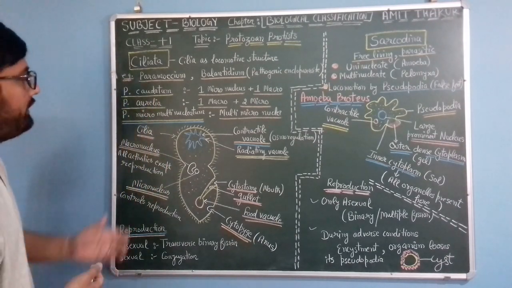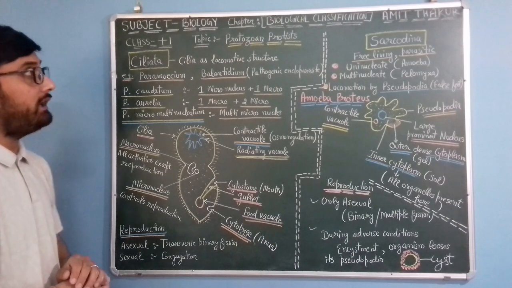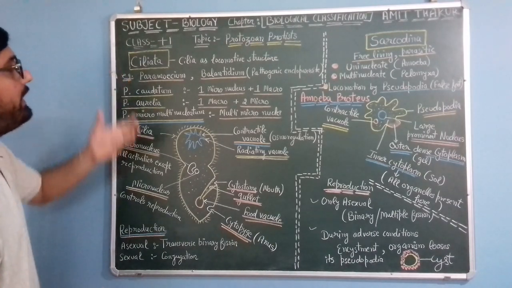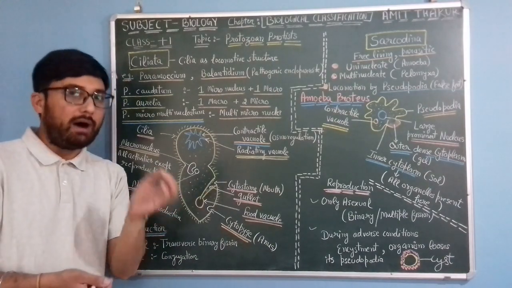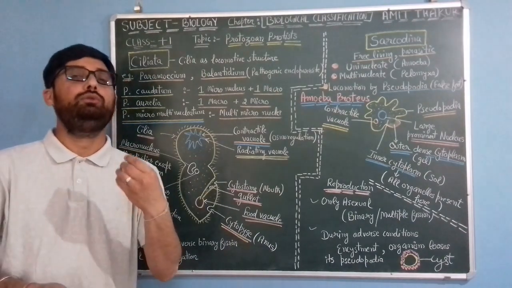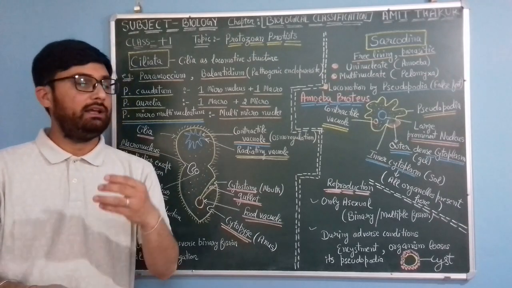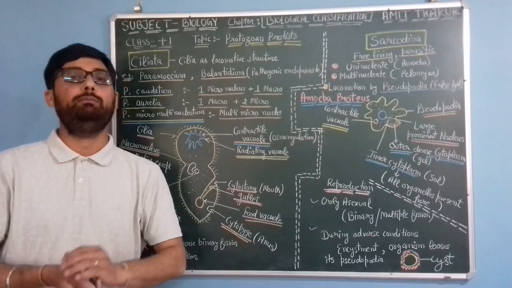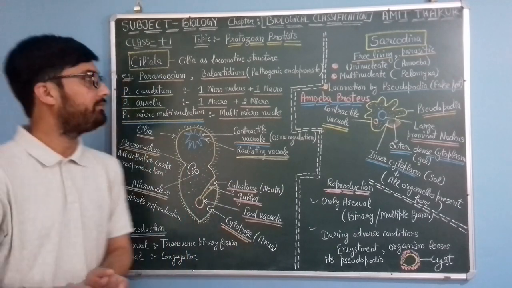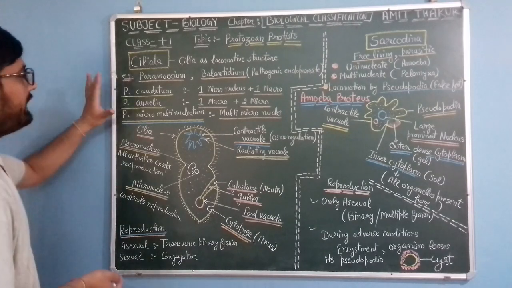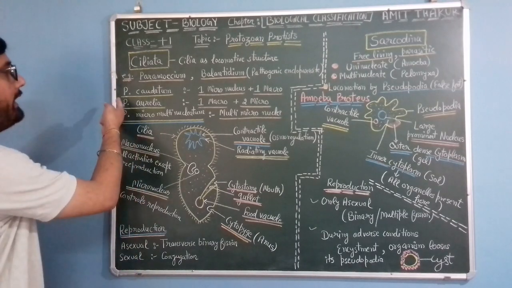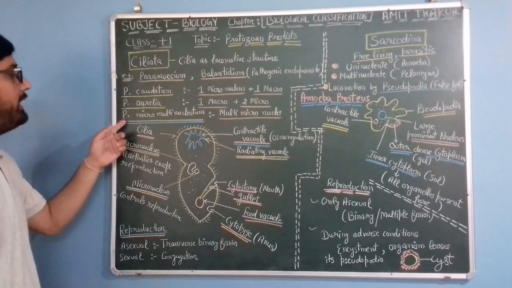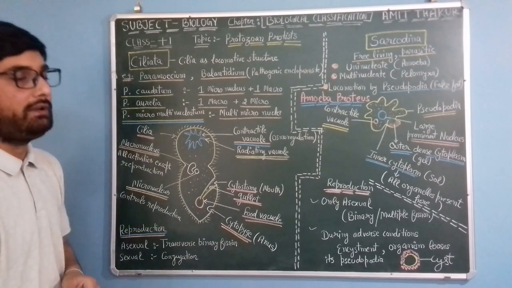Paramecium is a very important species in Ciliata, or in Kingdom Protista. Paramecium is either binucleate, that means they have two nuclei, or multinucleate, that means they have multiple nuclear bodies. There are some species of Paramecium, like Paramecium caudatum, Paramecium aurelia and Paramecium micromultinucleatum.